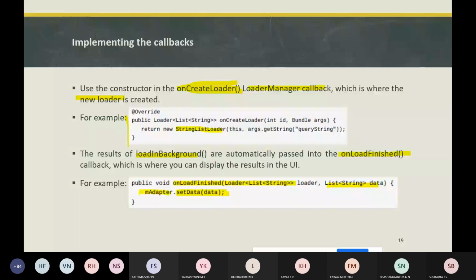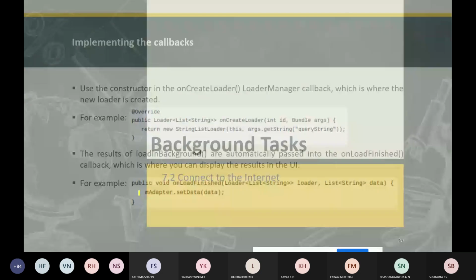One more callback is onLoaderReset, which is only called when the loader is being destroyed. Whenever the loader is being destroyed, this callback method is called. Most of the time you leave the onLoaderReset method blank. So this is about the async task and async task loader.